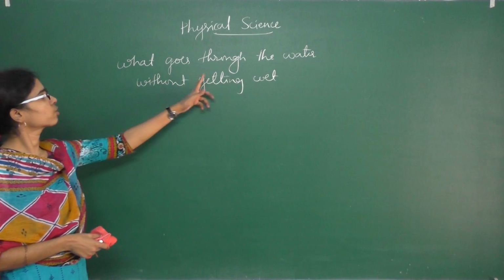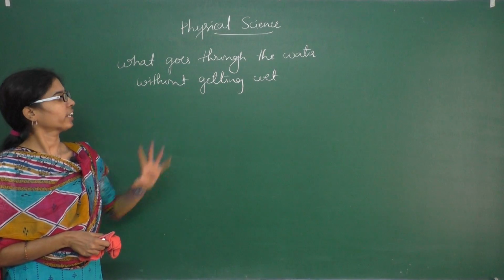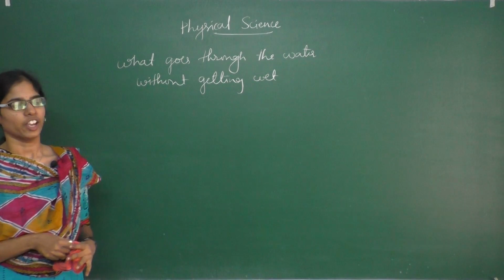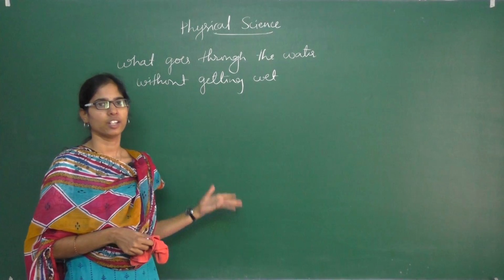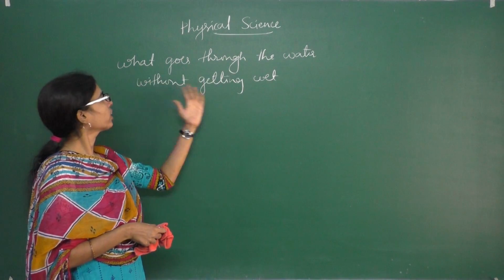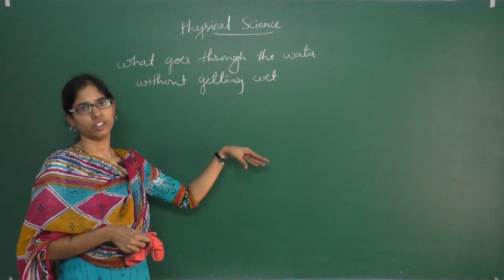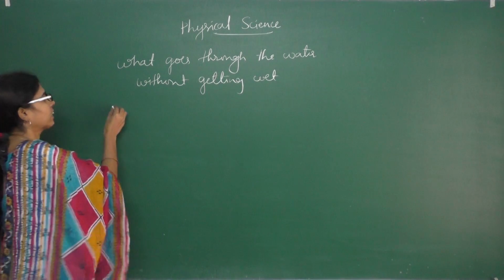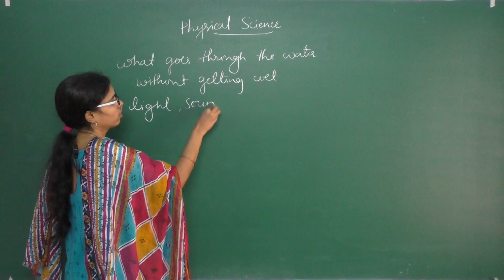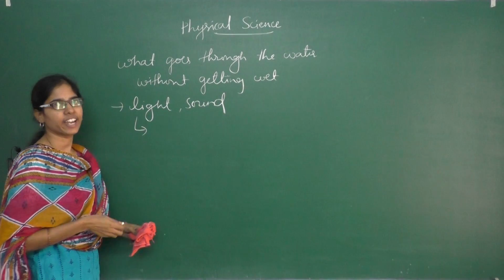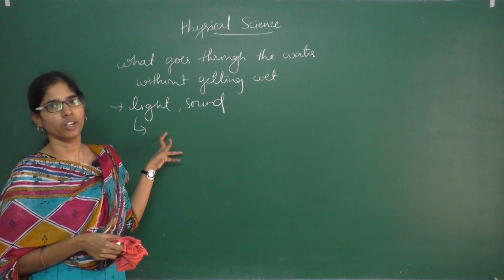Students, what goes through the water without getting wet? Means if any object enters into the water, then it will become wet. But here, what goes through the water without getting wet? So, exactly what is it? Light and sound. So, if light is entering into the water, it does not get wet. So, today we are going to teach about light.